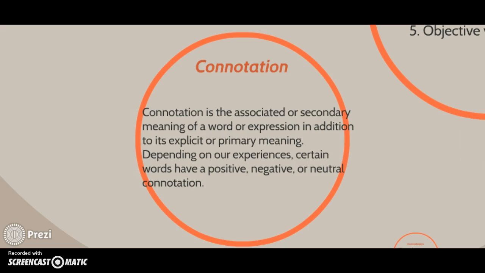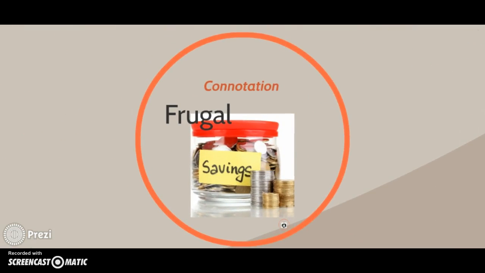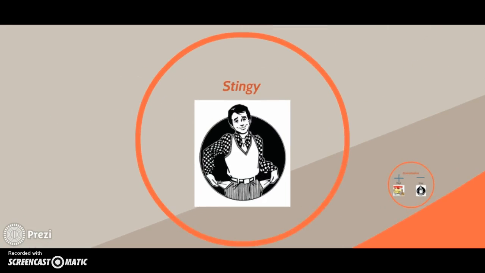Connotation is the associated or secondary meaning of a word or expression in addition to its explicit or primary meaning. Depending on our experiences, certain words have positive, negative, or neutral connotations. For example, if we look at the word frugal, a frugal person is somebody who is smart with their money, somebody who clips coupons or finds the best deals, shops when there's sales. But if we say that somebody is stingy, then we mean that they don't want to spend their money on anything that they don't have to.